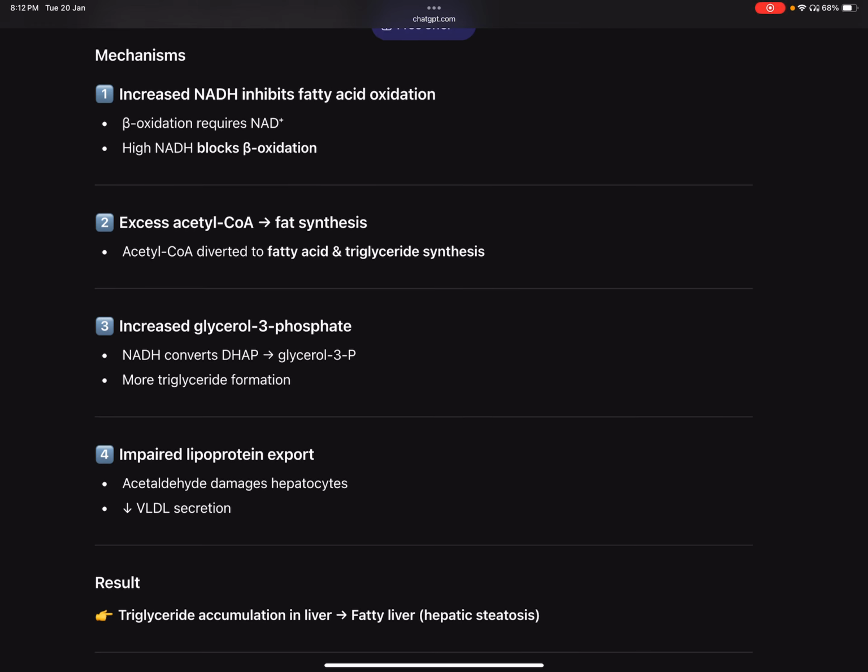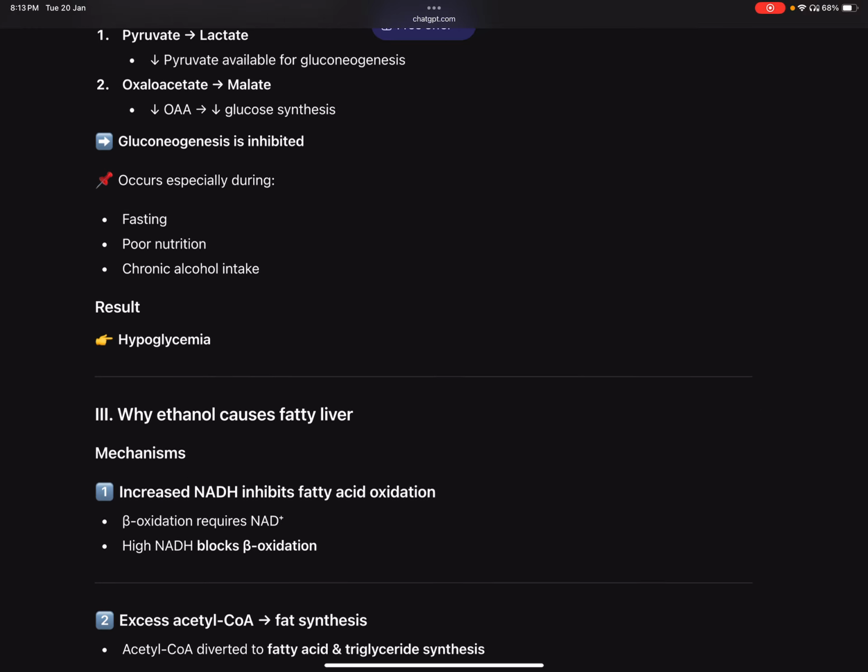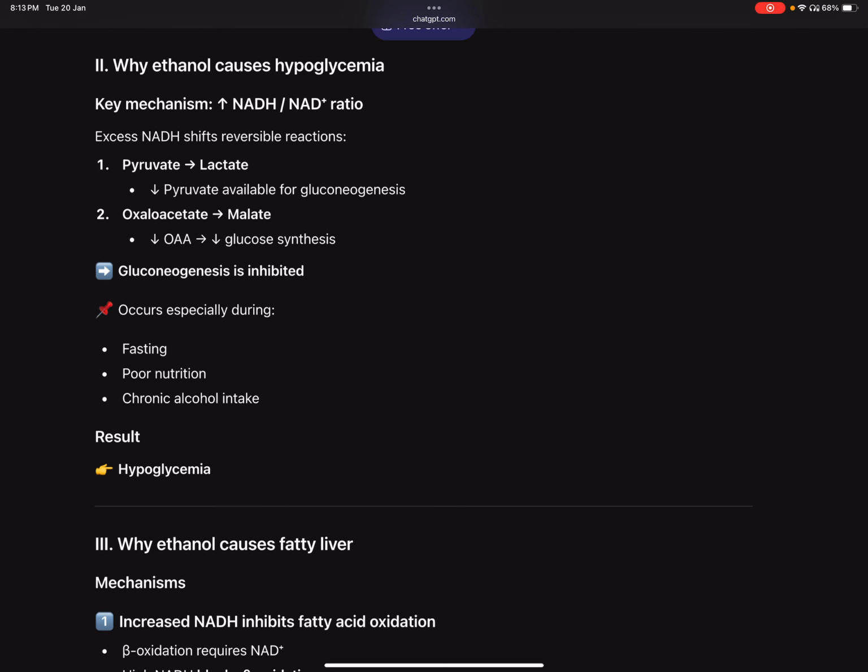Because of decreased fatty acid oxidation, because of a fall in the NAD, which is oxidized NAD, to reduced NAD ratio, and increased lipogenesis because of an increased availability of fatty acid and of glycerol 3-phosphate. So also there is glycerol 3-phosphate availability. Now, this leads to alcoholic fatty liver, and it can progress first into alcoholic hepatitis and then eventually into alcoholic cirrhosis. If you study the entire fatty acid metabolism, then you'll be able to understand this much better.